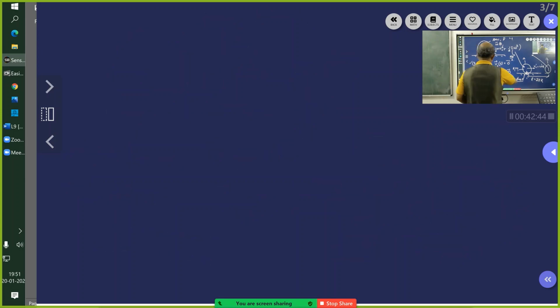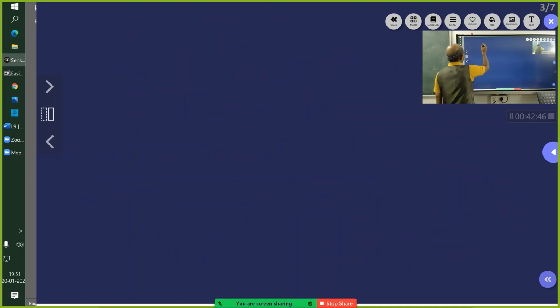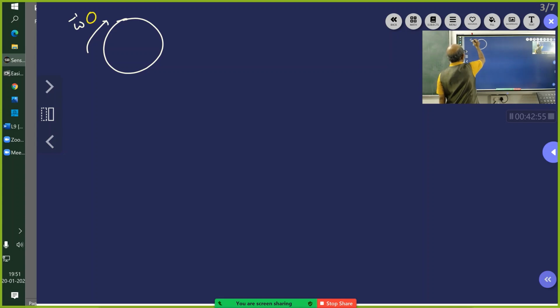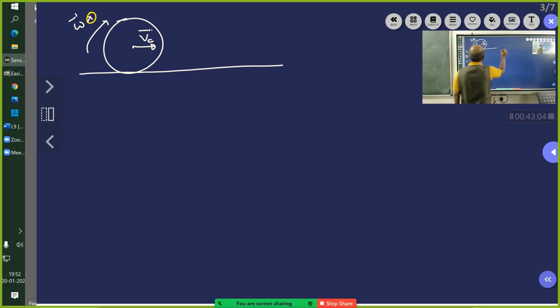See, let me put it like this. This is having omega bar into the board, and also Vc bar.